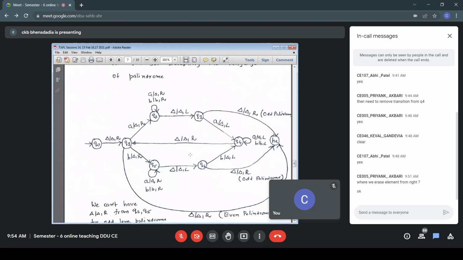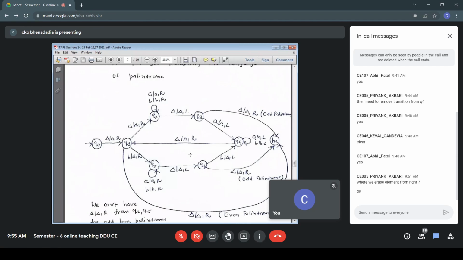Now I'm in the state Q3 looking for the same symbol for the input to be a palindrome. So in the Q3 state, I expect the current symbol to be A, and if that is A, it means for the current iteration, the pair has matched, the content of the pair is the same symbol. If A from left, then there has to be A from right, so that I can check remaining symbols in the input string. So in the state Q3, I must get A. If that is A, I make that blank.